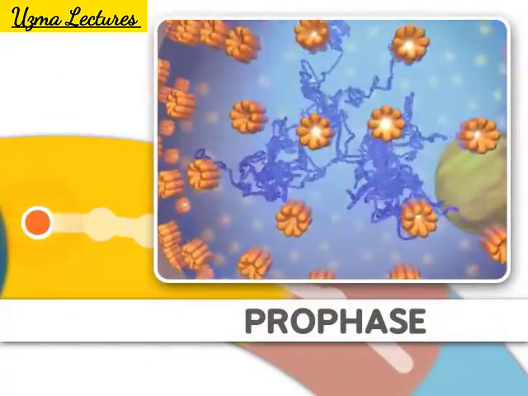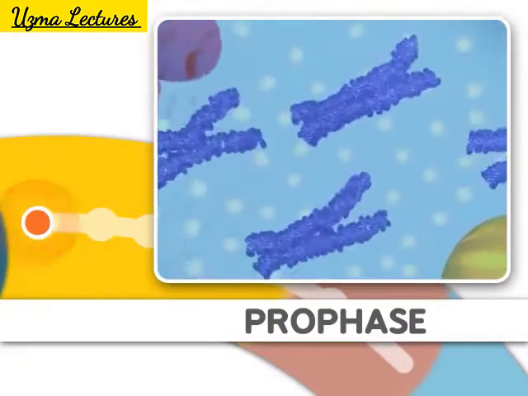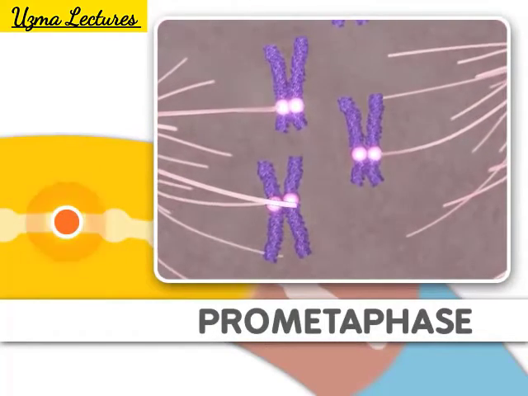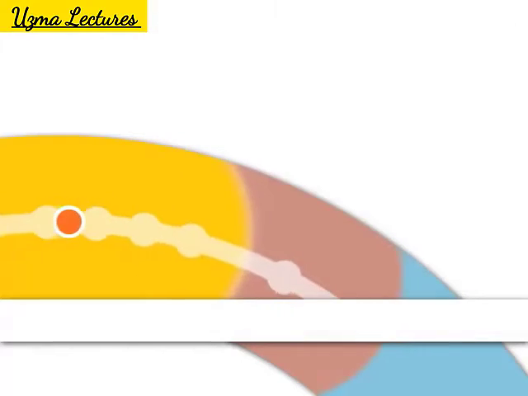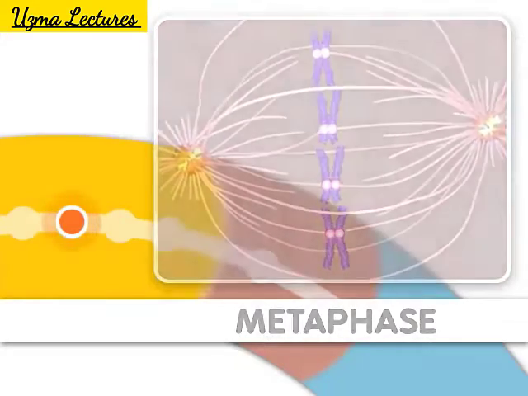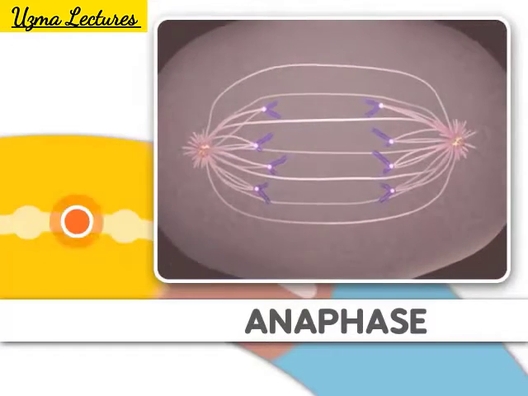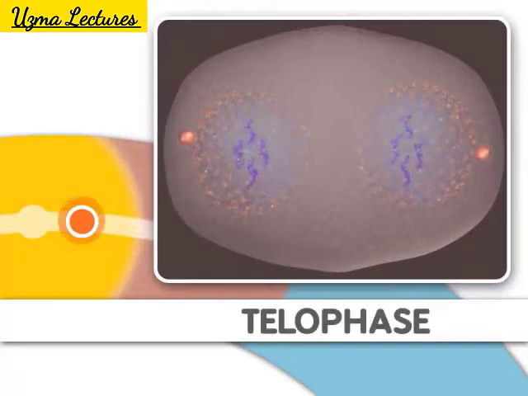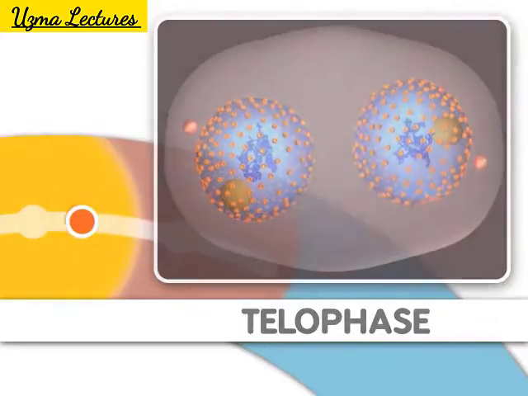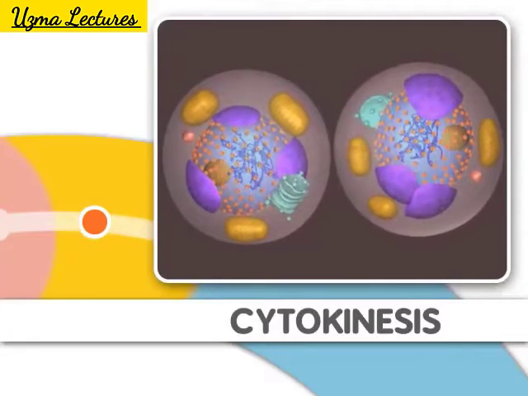The first stage is the prophase. The DNA condenses, organizes, and the classic chromosome structures appear. Next comes the prometaphase, where the microtubules attach to the chromosomes, and this step is followed by the metaphase, where the chromosomes align. Metaphase is followed by the anaphase, where the chromosomes separate. And finally, during the telophase, the nuclear membrane reappears around the two sets of chromosomes. Mitosis is now completed. After mitosis, two new cells are formed by a process called cytokinesis.